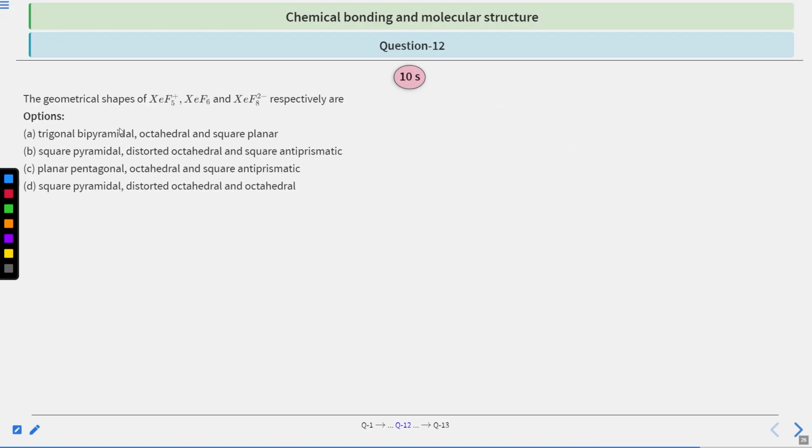Moving to question number 12. The geometrical shapes of XeF5 positive, XeF6 and XeF8 2 negative respectively are. Options are trigonal bipyramidal, octahedral and square planar; square pyramidal, distorted octahedral and square antiprismatic; planar pentagonal, octahedral and square antiprismatic; square pyramidal, distorted octahedral and octahedral. We have 10 seconds to solve this question. After that, we will see the answer.